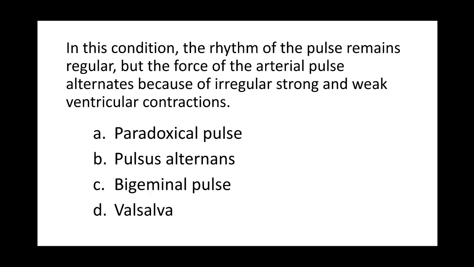Next question. In this condition, the rhythm of the pulse remains regular, but the force of the arterial pulse alternates because of irregular, strong, and weak ventricular contractions. A. Paradoxical pulse. B. Pulsus alternans. C. Bigeminal pulse. Or D. Valsalva.